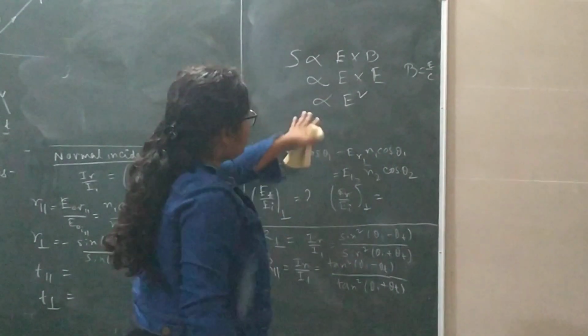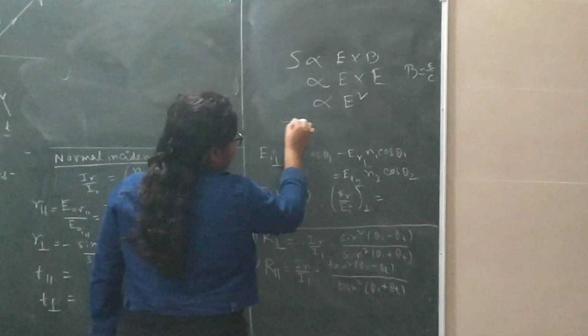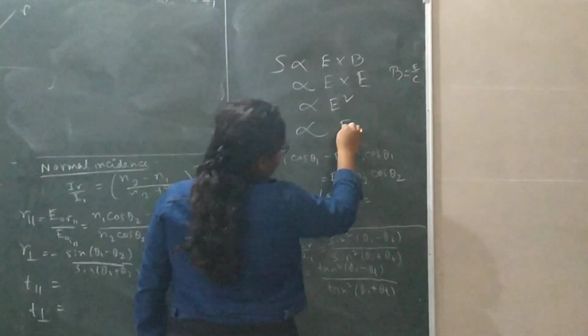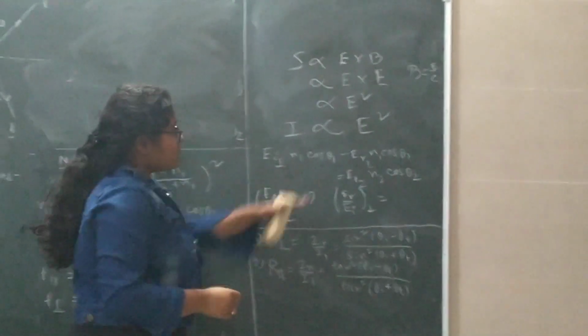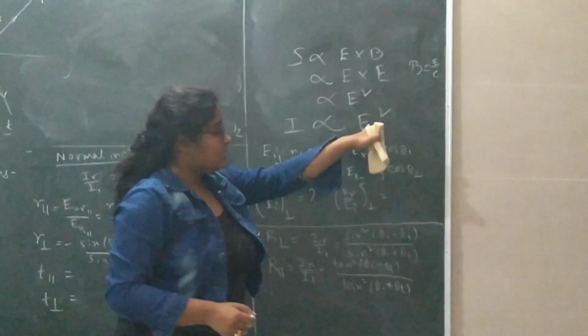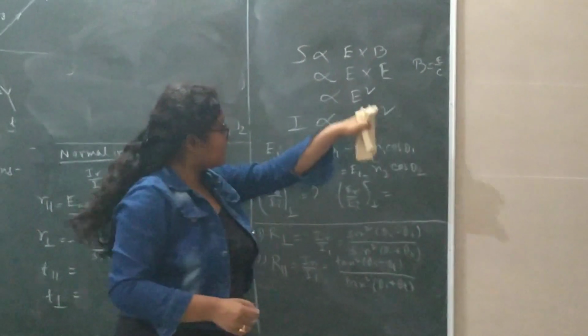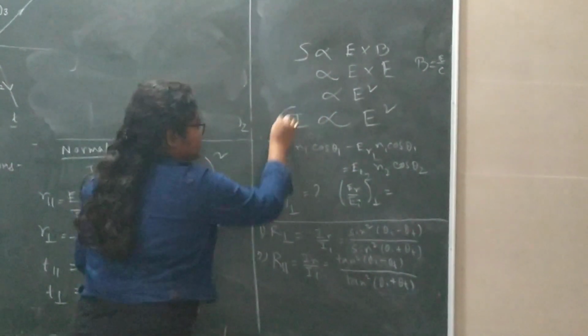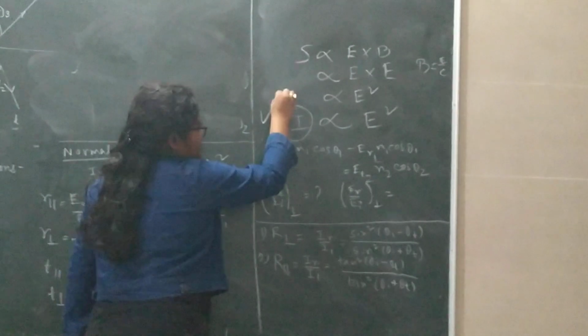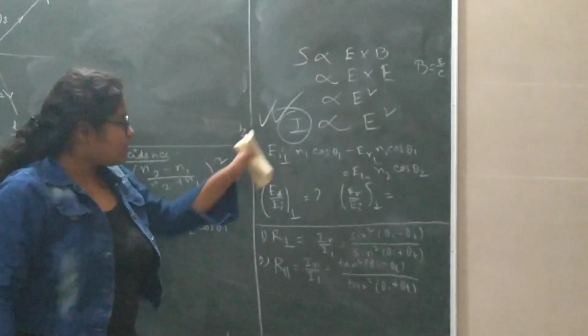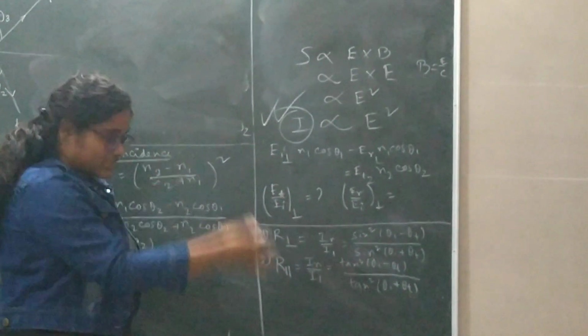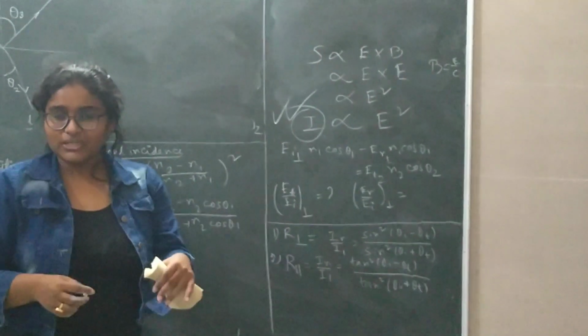So intensity is directly proportional to E square. If you find the electric field components and square them, you can get the intensity, and intensity is easily measurable. So you can get the intensity of the reflected light and of the transmitted light.